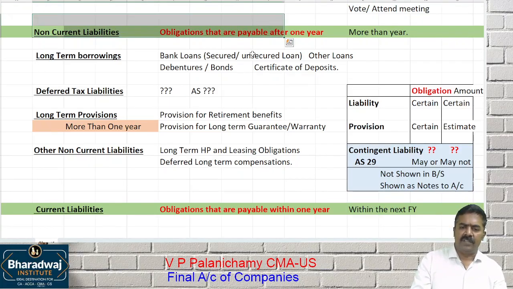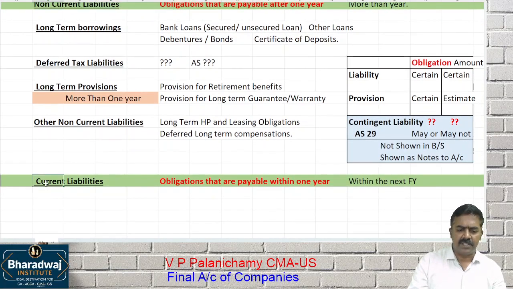Opposite to non-current liability, we have current liabilities. Obligations that are payable within what? 1 year. What is payable within the next 1 year is called which one? Current liability. Sir, the amount I show in the balance sheet will be paid within what? The next 12 months. Now that is called what? Current liability.